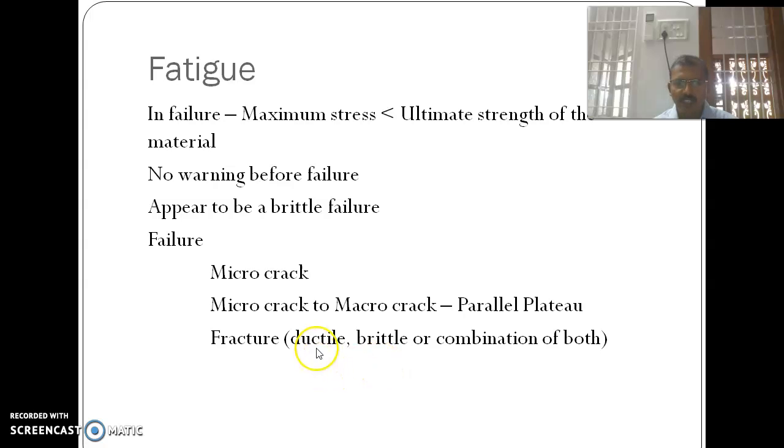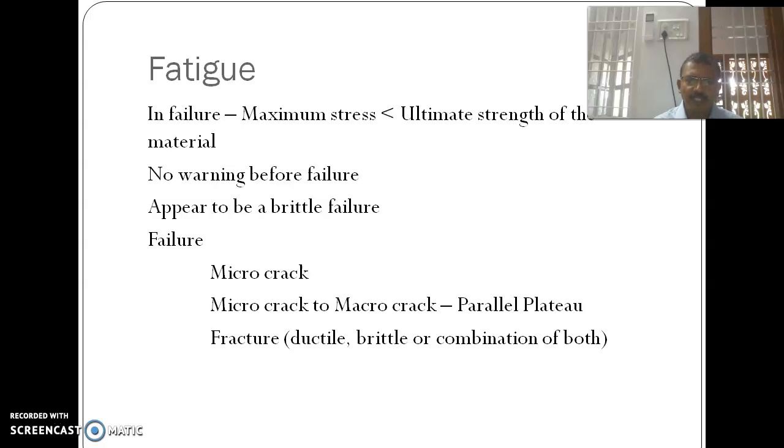Ductile fracture shows some warning, while brittle fracture doesn't show any warning; the failure of the material occurs without warning. The ductile failure mechanism is mainly applicable to soft materials like mild steel, and the brittle failure mechanism is mainly applicable to brittle materials such as cast iron.